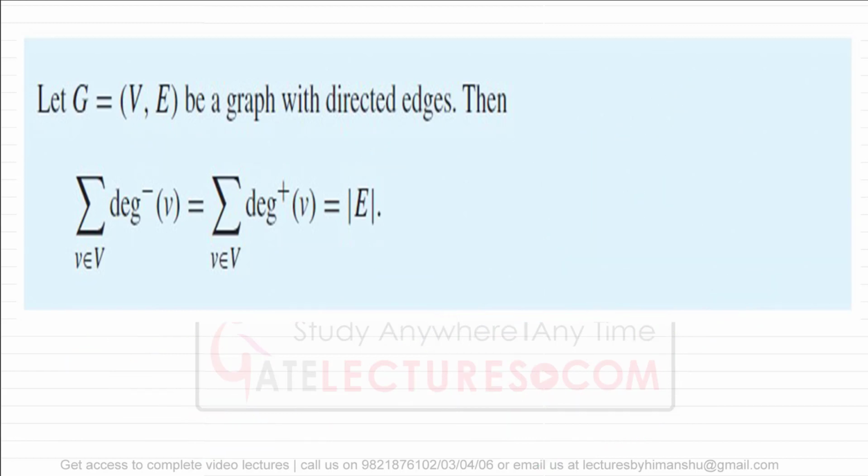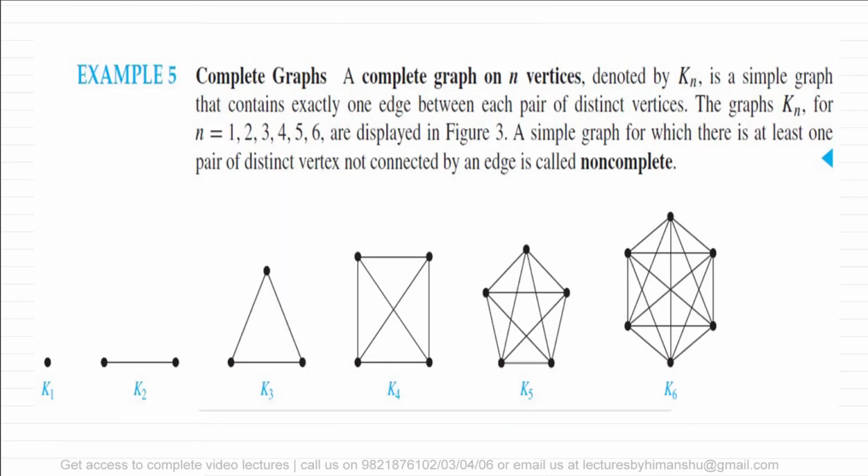Now let us look at the next theorem here. Now here in this graph they are saying what is a complete graph. So a complete graph on n vertices denoted by Kn. Complete graph is denoted by this symbol. So most of the time in examination hall they are just going to give you this terminology or this symbol. It is a simple graph that contains exactly one edge between each pair of distinct vertices. Exactly one edge between each pair of distinct vertices.